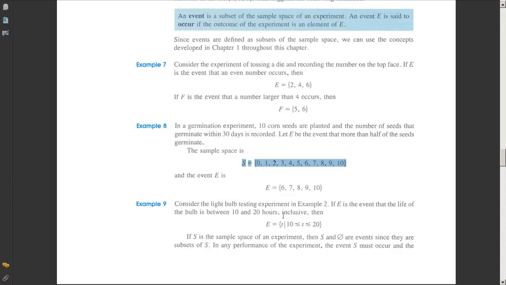Consider the light bulb testing experiment in example 2. If E is the event that the life of the bulb is between 10 and 20 hours, inclusive, then E, remember the sample space was all t's greater than or equal to 0, but now we're choosing a subset of that. We're talking about the set of t's that are between 10 and 20. That's definitely a subset of the original sample space, and so this is some event.